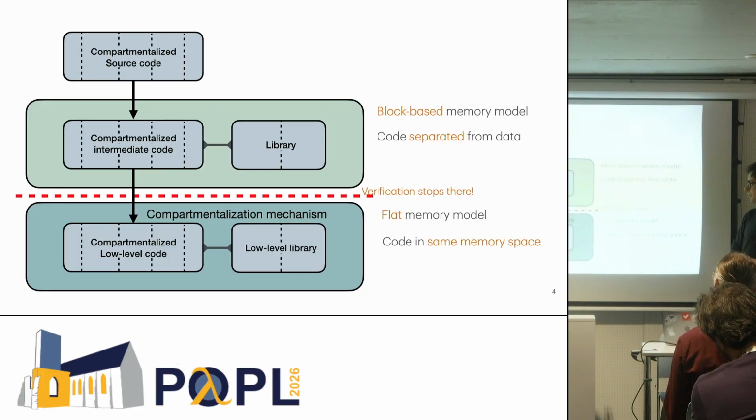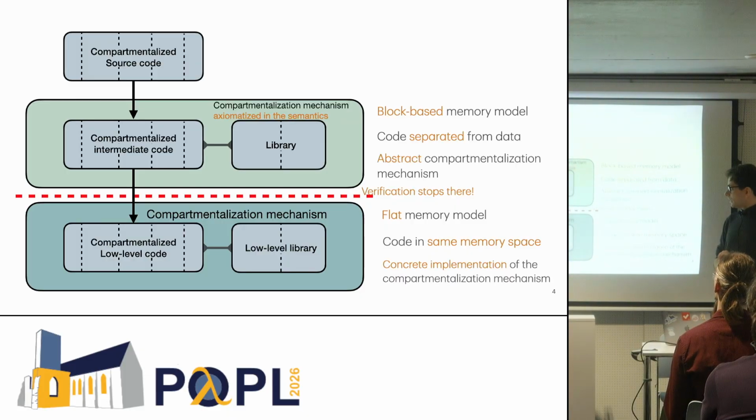In this model, the code is separated from data, while in practice, code actually lives kind of in the same memory space, and there are protection mechanisms to isolate it. And what this means is that in the intermediate language that we considered, we only had an abstract compartmentalization mechanism that was built in the semantics and was acting more as a specification of the actual behavior of a concrete implementation.